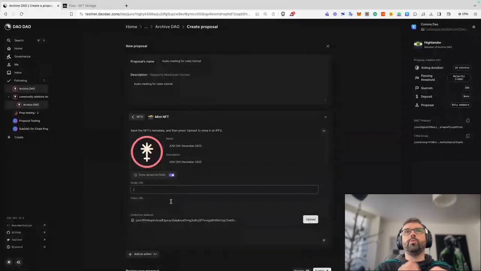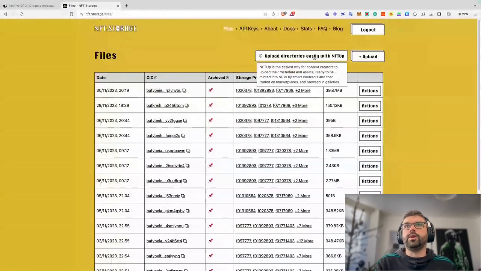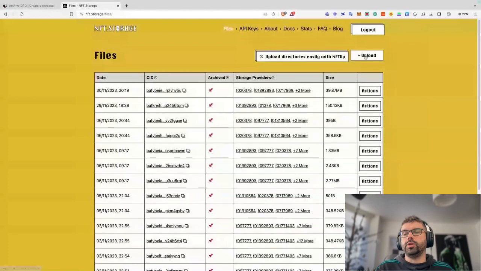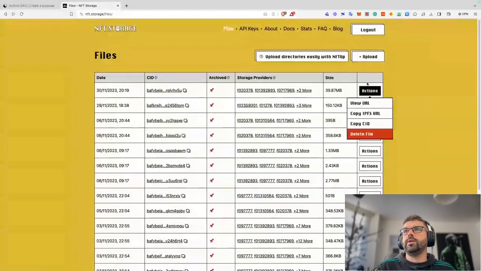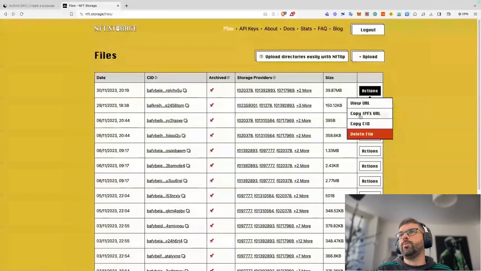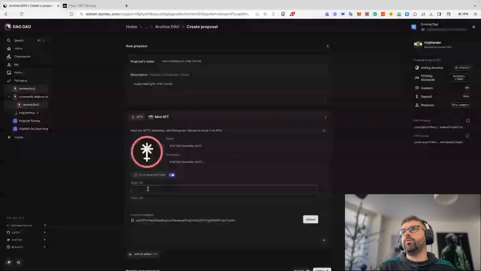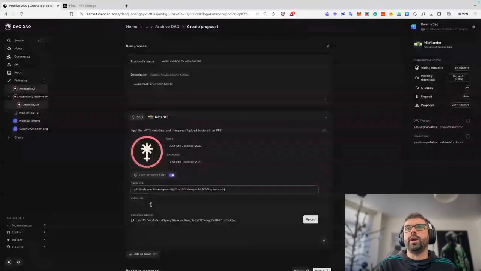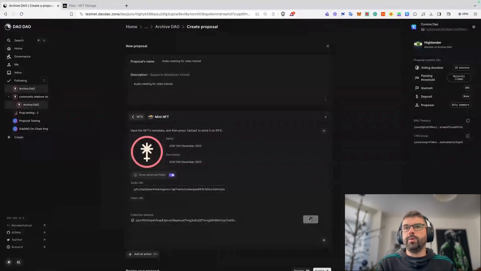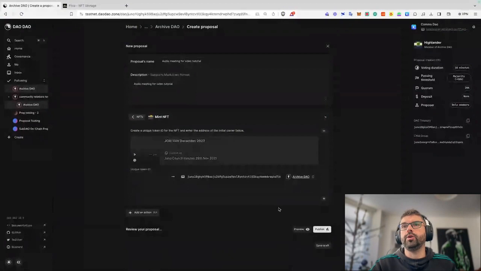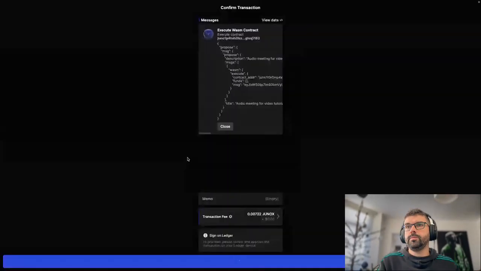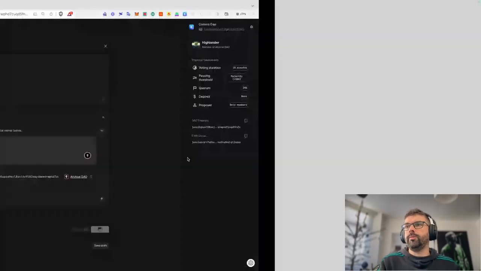So when you have an NFT, you have to upload that to IPFS. You can do that on NFT storage. I used to think it takes up to 48 hours for this to happen, but Brady actually reminded me you don't need to wait for that time. You can copy the IPFS URL straight away. So that was really handy once I was told that. Paste your audio URL in there. That's it. Looking good. You can do a unique token ID if you want. This will be my fourth one, so let's do 4.